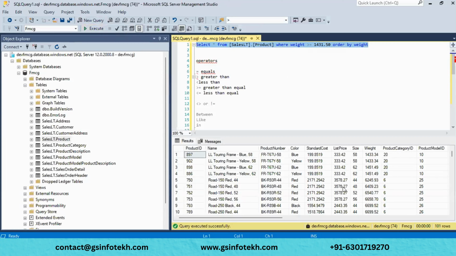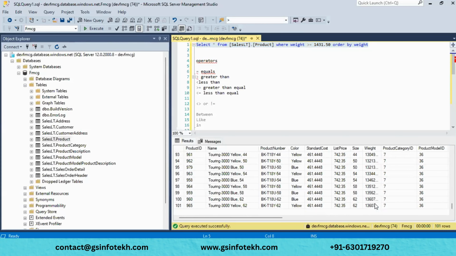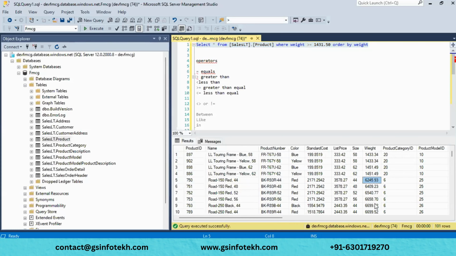Yeah, see, now you can see this field, 1431. Whatever field you have added here, we can see that it exists, because it's greater than or equals.